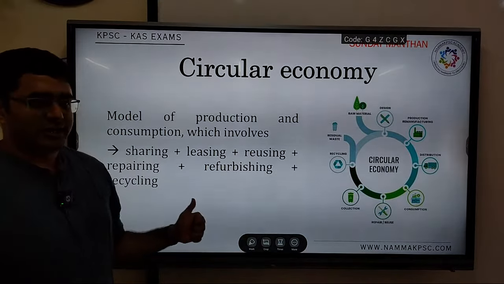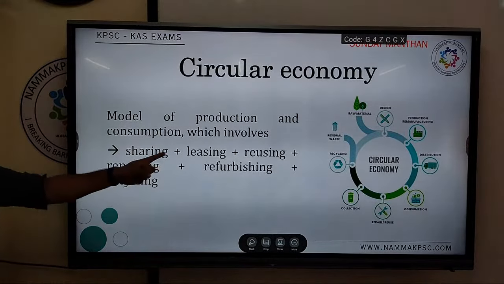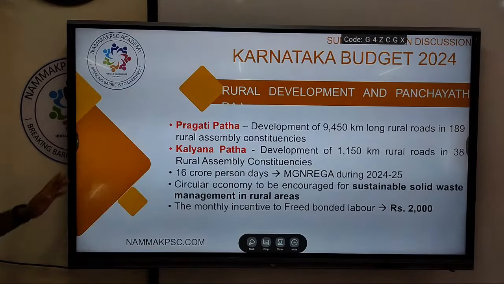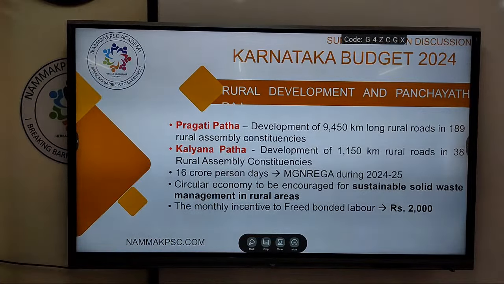Your circular economy, the word, underline it, right? Like that you have sharing, leasing, reuse, repair, refurbish, recycling. So that is the era that we are now entering into. Anyway, circular economy will be encouraged to reduce solid waste in rural areas, especially where the collection and disposal of solid waste is a big challenge. To address that, the circular economy will play a very important role.